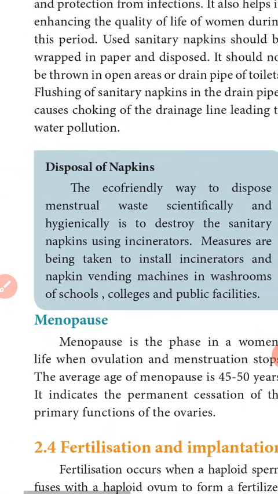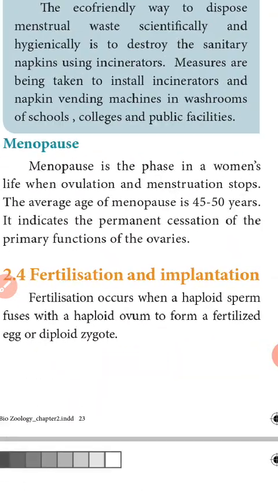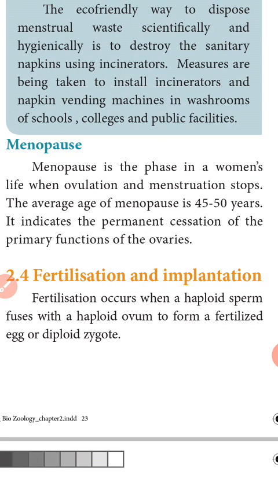The last one is menopause. Menopause is the phase of a woman's life when ovulation and menstruation stop. The average age of menopause is 45 to 50 years. That indicates the permanent cessation of the primary functions of the ovary.